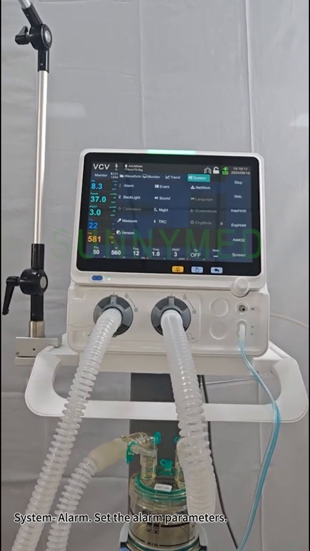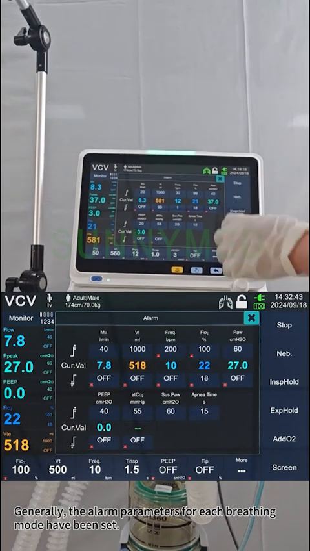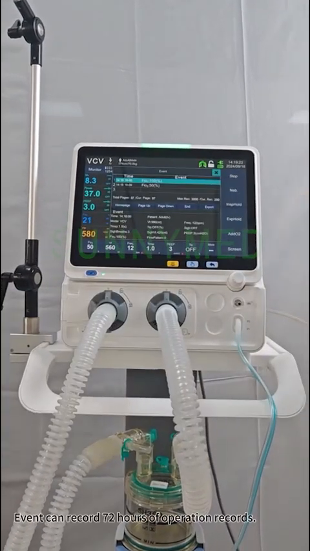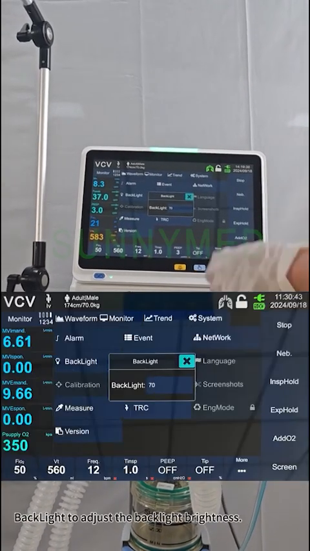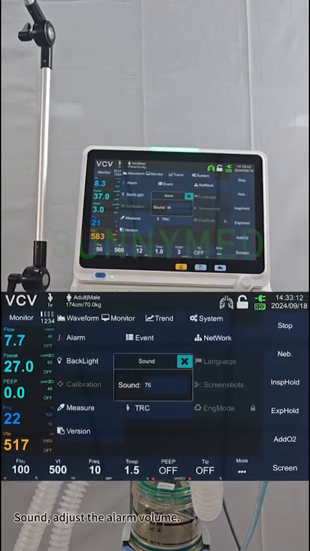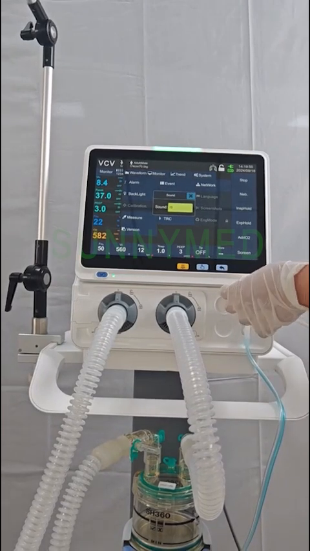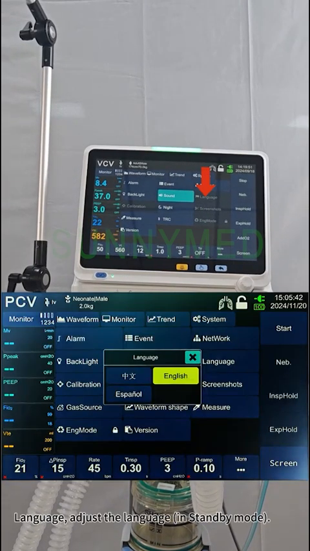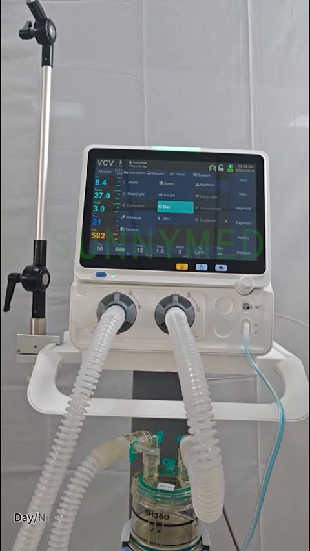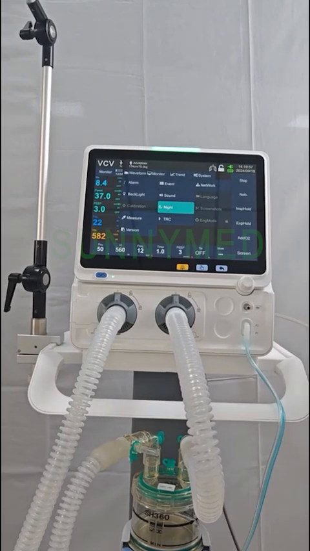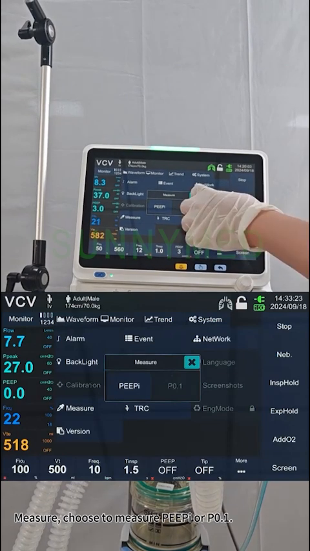System alarm. Set the alarm parameters. Generally, the alarm parameters for each breathing mode have been set. Event can record 72 hours of operation records. Backlight to adjust the backlight brightness. Sound, adjust the alarm volume. Language, adjust the language in standby mode. Calibration, in standby mode, oxygen cell calibration. Day/night, select day/night mode. Measure, choose to measure intrinsic positive end expiratory pressure or airway occlusion pressure.